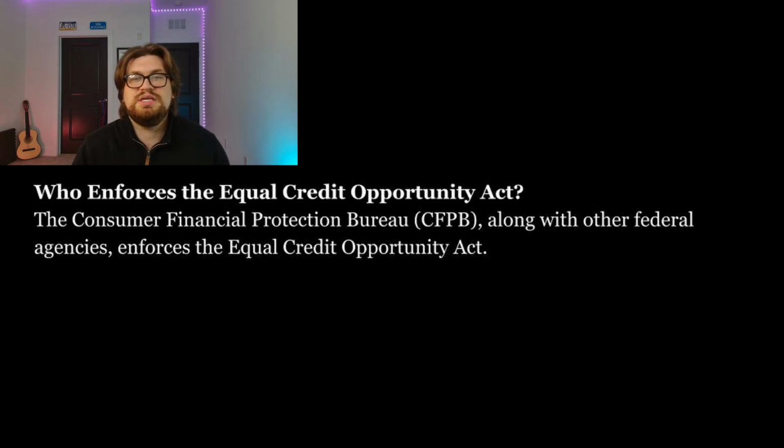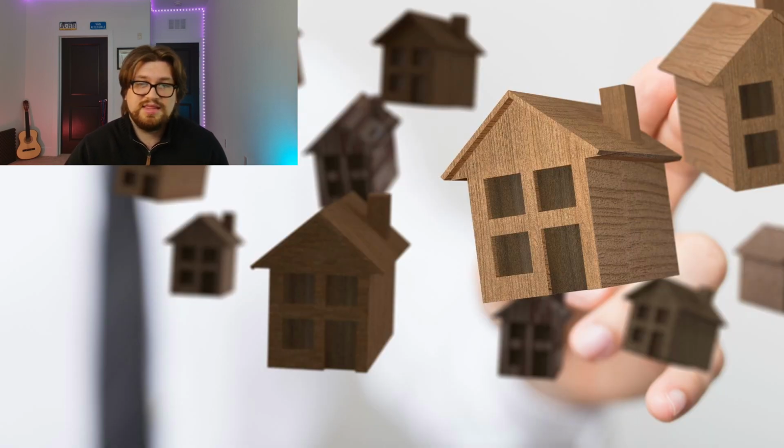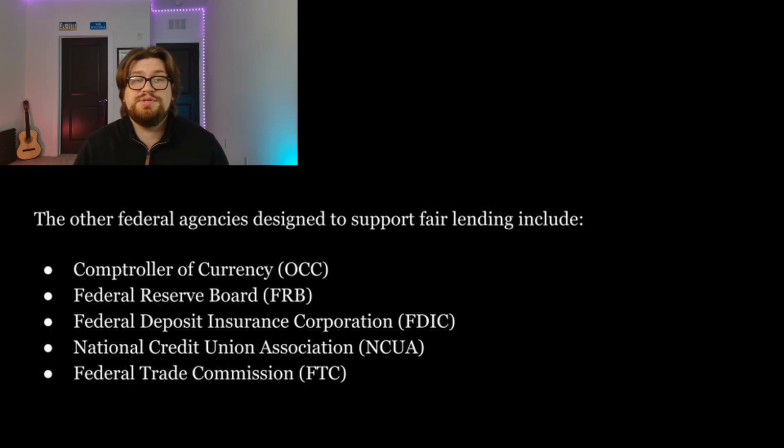So who enforces the Equal Credit Opportunity Act? Well, the Consumer Financial Protection Bureau, or the CFPB, along with other federal agencies, enforce the Equal Credit Opportunity Act. If borrowers feel a creditor has discriminated against them, they can file a complaint with the Department of Housing and Urban Development, or HUD. Borrowers also have the option to file their own lawsuits. There are also a few other federal agencies designed to support fair lending, and I'll put them on the screen real fast for you. Obviously, the FTC, the FDIC, and more.